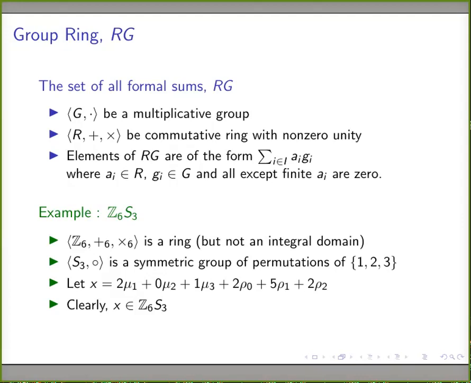Okay, so in RG, we need two structures fundamentally. The first structure R is a commutative ring with non-zero unity. That is, the multiplicative identity of the ring is different from the additive identity of the ring. Again, this is a commutative ring. The multiplication operation in this ring is commutative. Also, the second term G is a group.